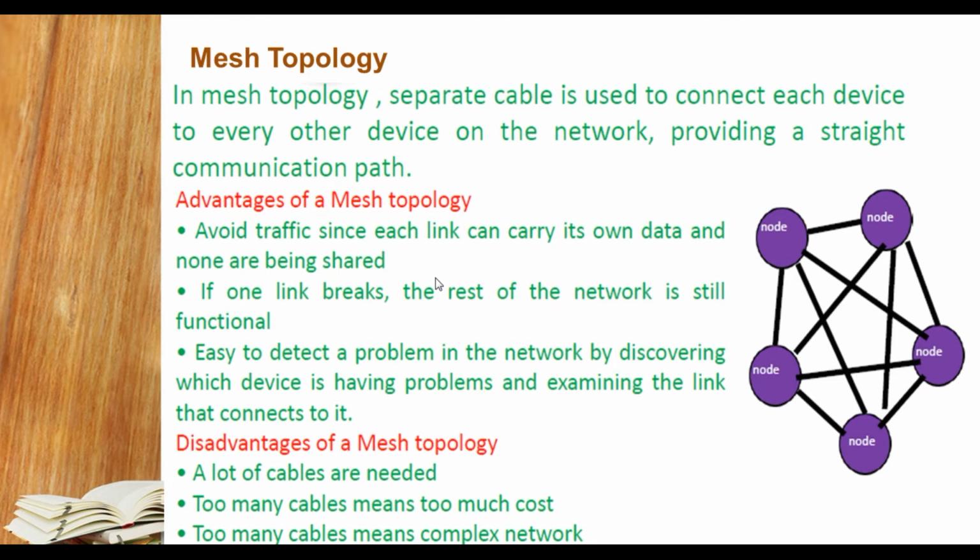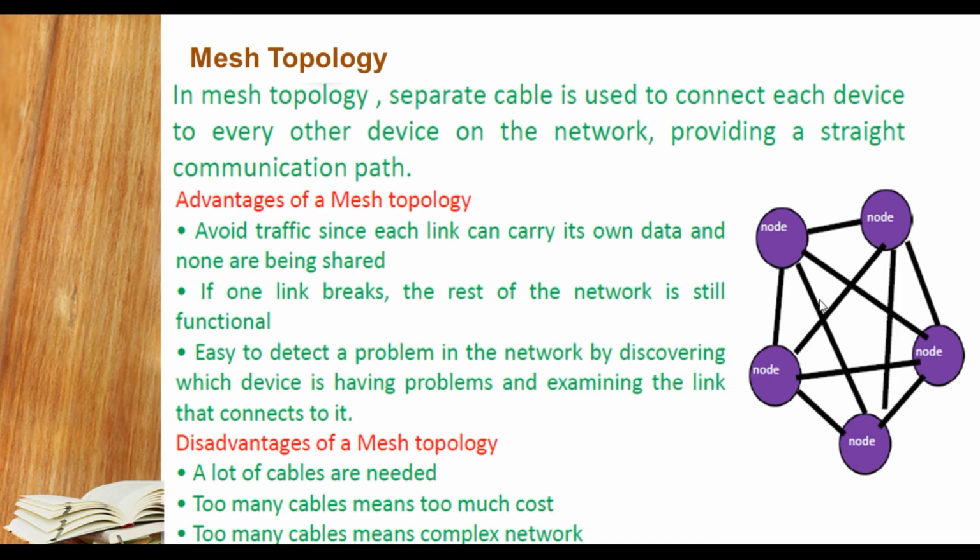The advantage of this particular topology is that it avoids traffic, since each link can carry its own data and none of it is shared. Here, if this node wants to share information with that one, there are a number of connections or paths by which the computer can send it. So it avoids traffic, and the information reaches this node anyhow. If a link breaks, the rest of the network still functions.